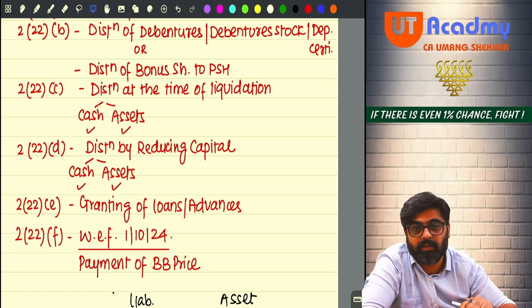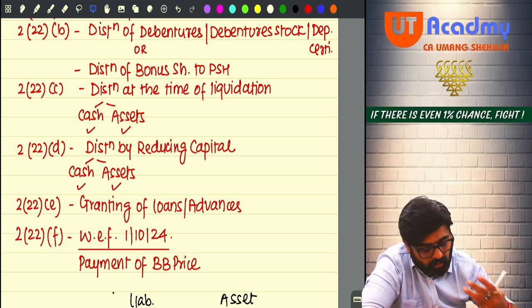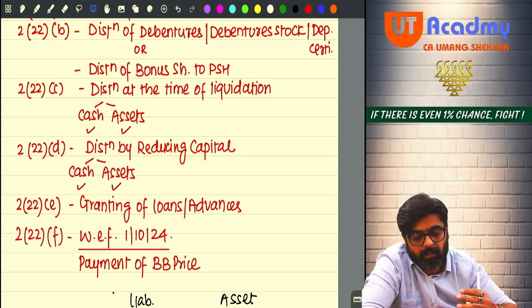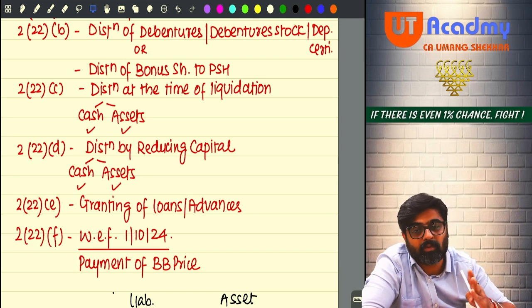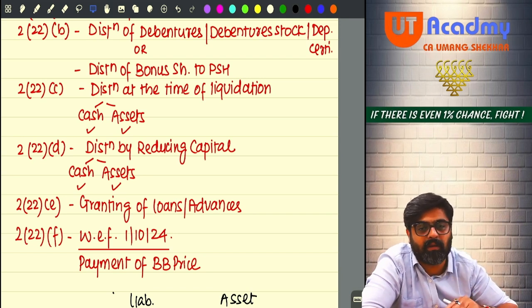So the cash amount received from the company plus the fair market value of the asset received on liquidation, both amounts taken together. Out of this amount, some amount will be treated as your deemed dividend. To what extent? To the extent of accumulated profits as on the date of liquidation, not as on the date of distribution.